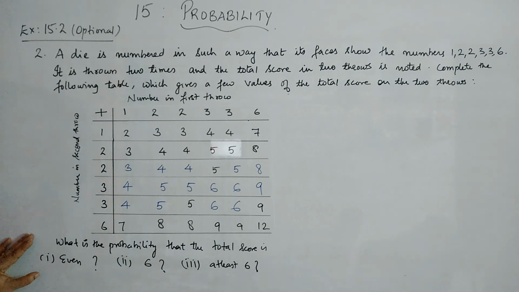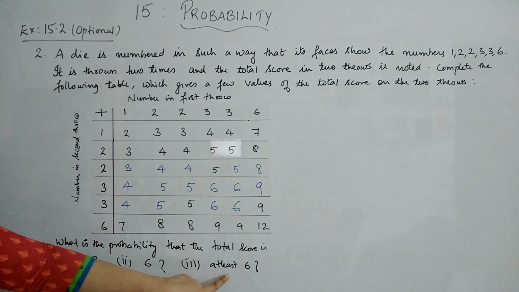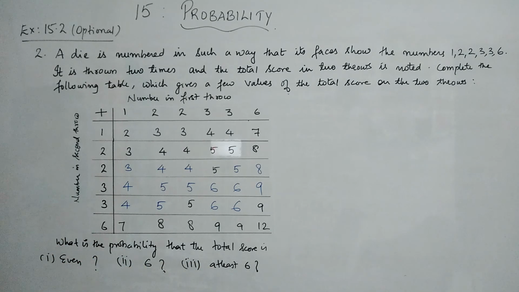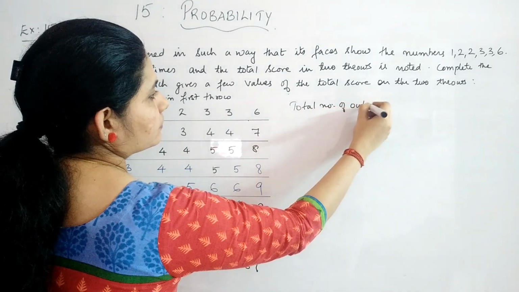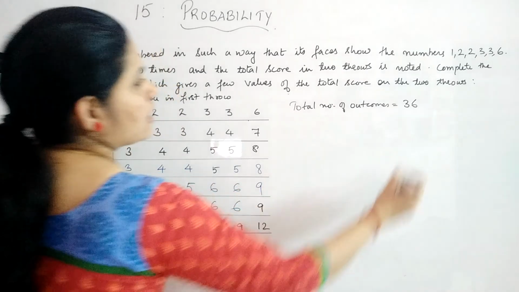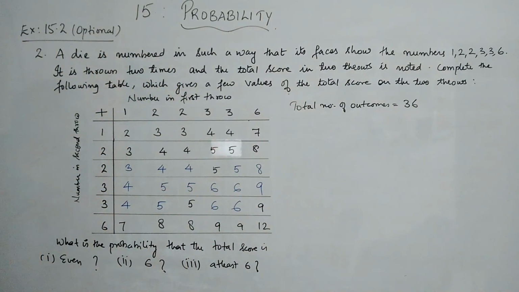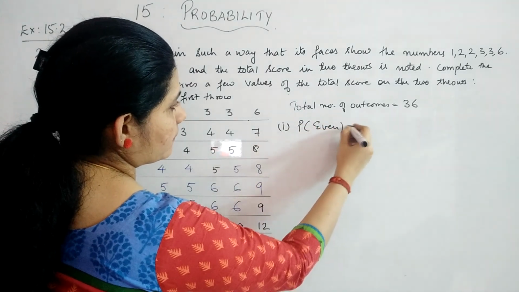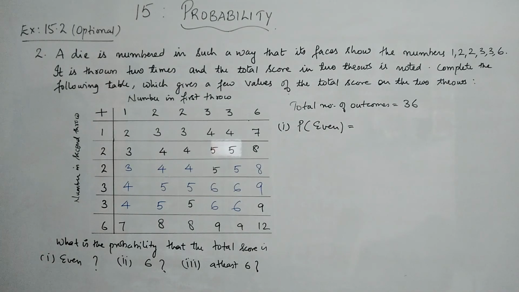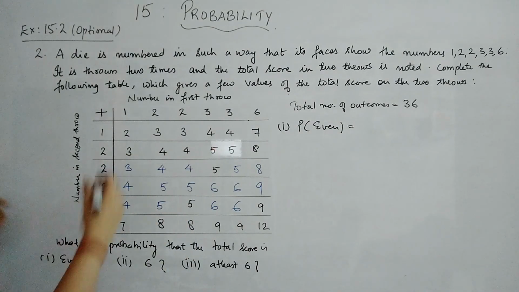Now the second thing is, what is the probability that the total score is even, 6, and the third one is at least 6. So for that we will start with the total number of outcomes. Total number of outcomes is equal to 36. Now for the first subdivision, you have to find the probability that the total score, that is the sum, is even. We will just calculate from the table itself.